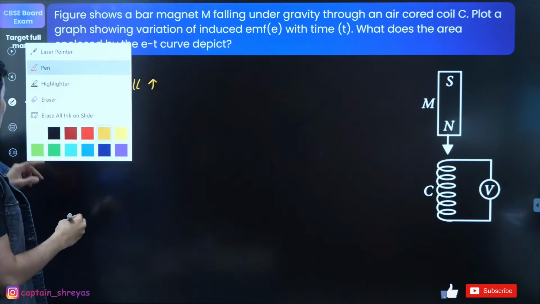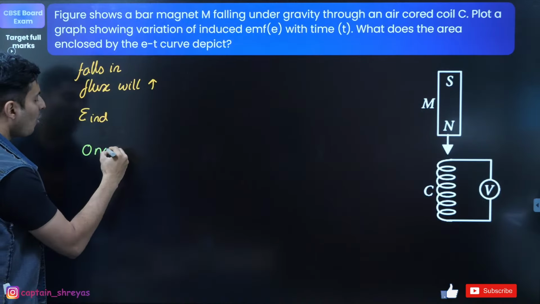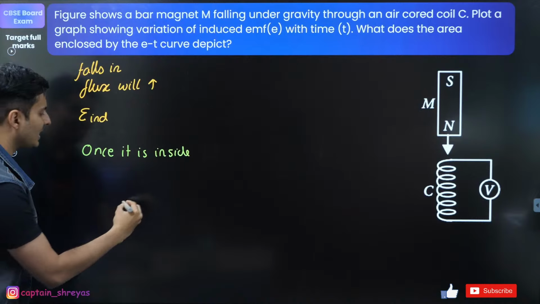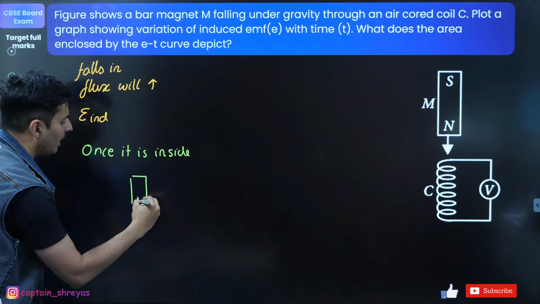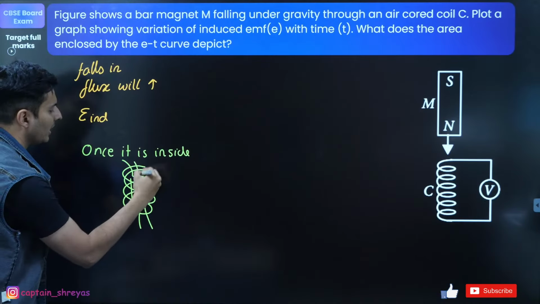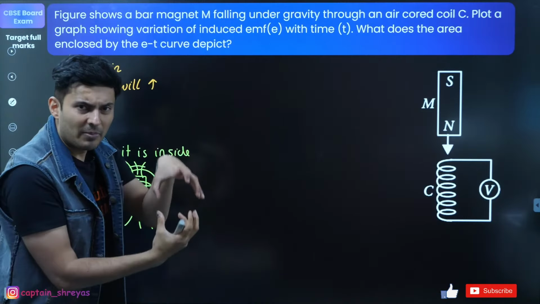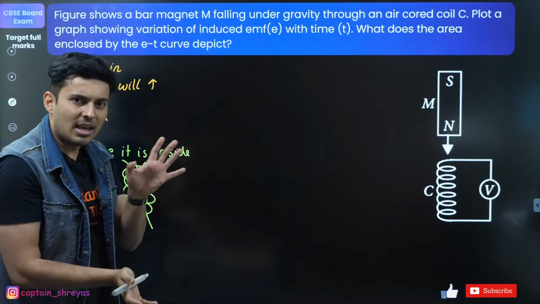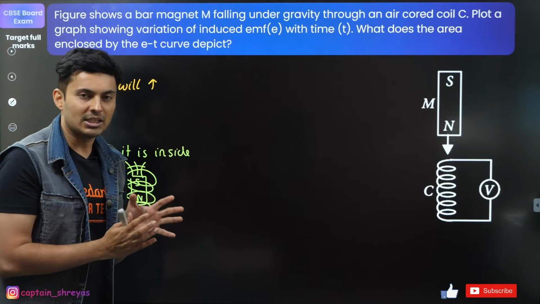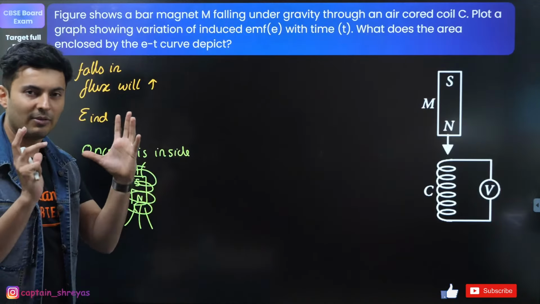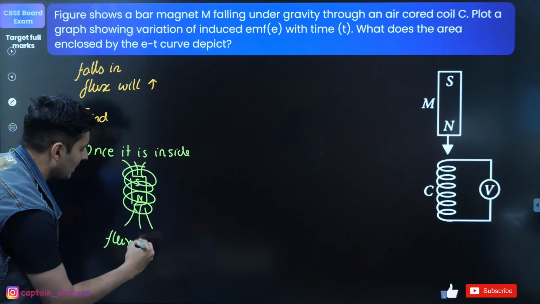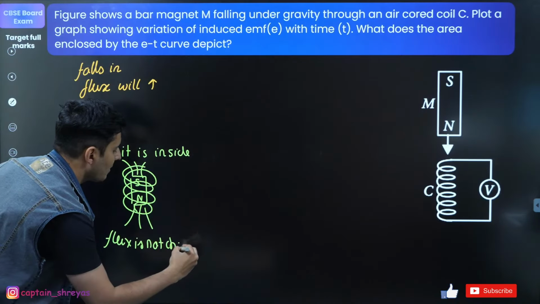Then what happens? Once it is inside, you will see that the flux is hardly changing in that coil. Whatever field lines are coming out, going in. So once it is completely inside, almost the same number of lines are going out, coming in. When it is moving also, not much is changing when it is completely inside somewhere near the center. So you will see flux is not changing much.